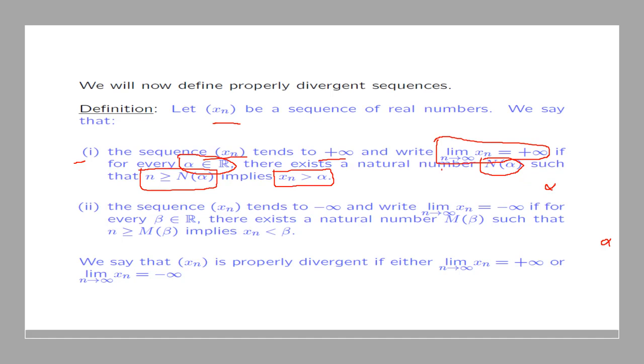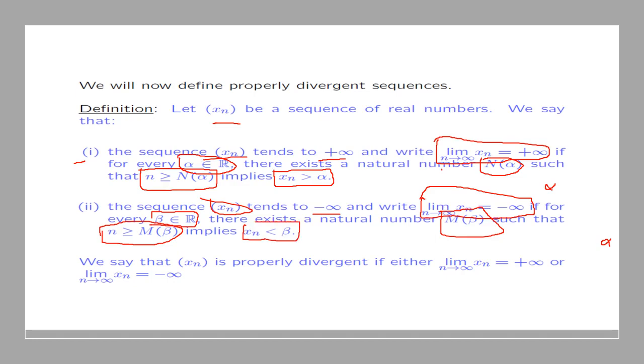For the second part, we say that a sequence xn tends to minus infinity, and we write limit as n goes to infinity of xn is equal to minus infinity, if for every real number beta, there exists a natural number m beta, m depends on beta, such that if small n is a natural number bigger or equal to m beta, then xn will be less than beta. So if this happens, then we say that the sequence xn tends to minus infinity, and we write that the limit as n goes to infinity of xn is equal to minus infinity.